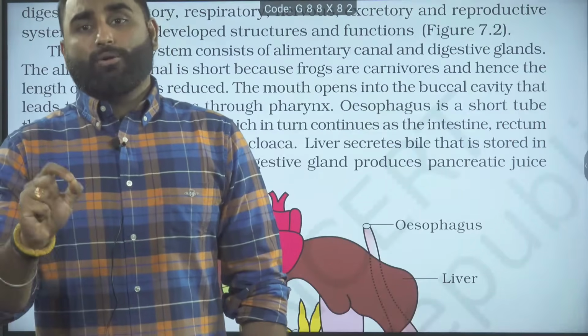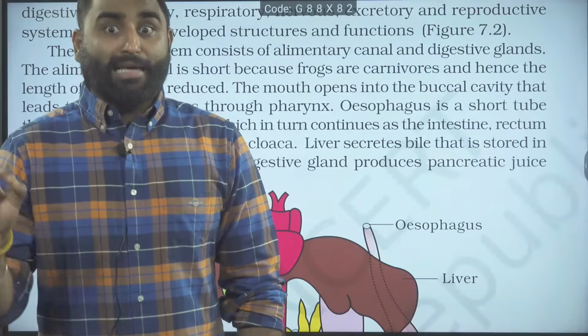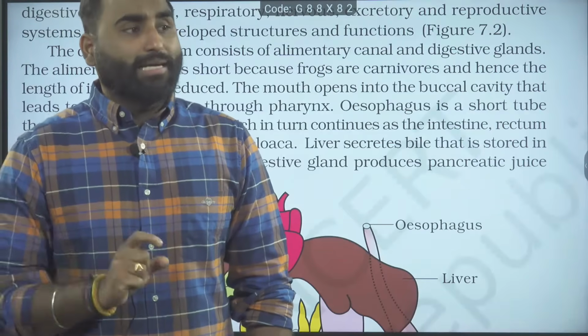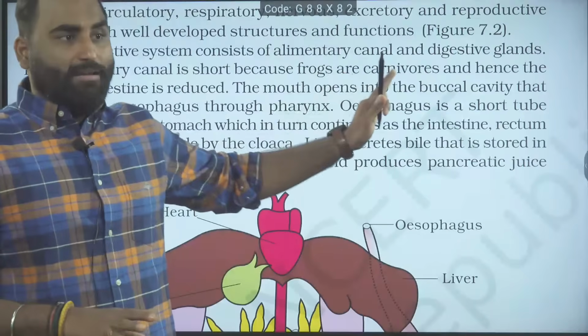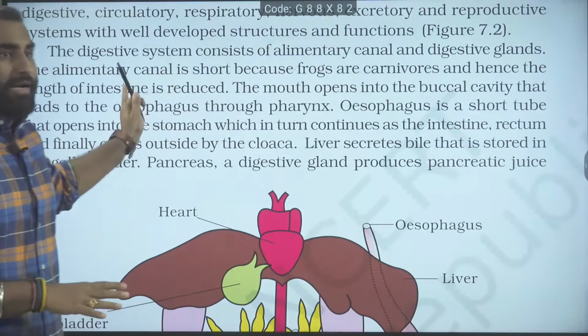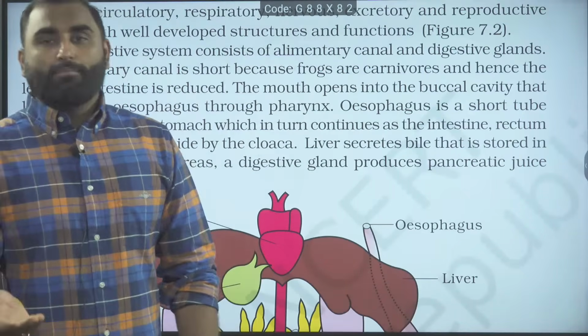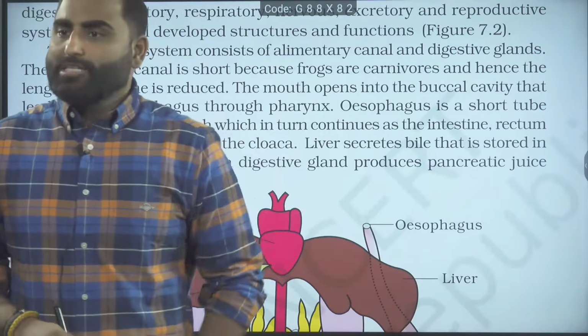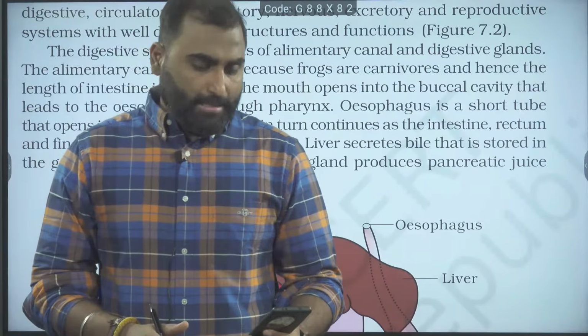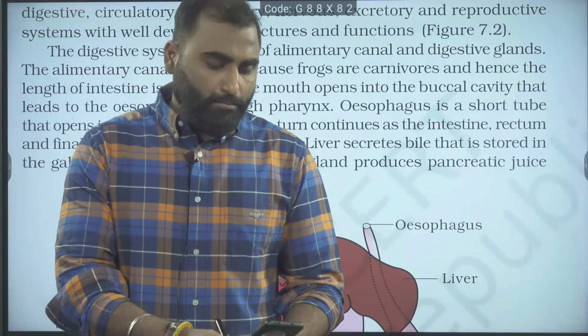Now, a trick question. If they ask about the tadpole, what will you say? Is the tadpole carnivorous or herbivorous? The adult frog is carnivorous, the alimentary canal is short, the intestine is reduced. Okay. What about the tadpole? Can you tell me quickly? Is the tadpole also carnivorous, also eating insects? Tell me fast.